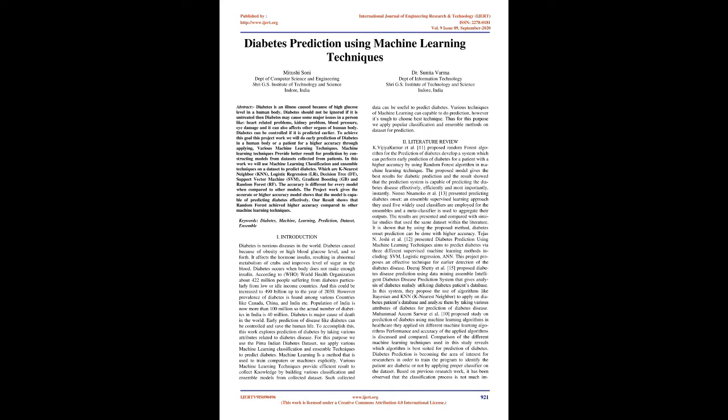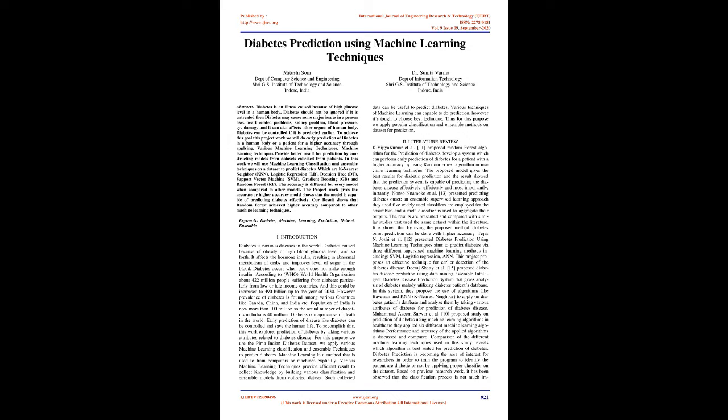Diabetes prediction using machine learning techniques. Abstract: Diabetes is an illness caused by a high glucose level in the human body. Diabetes should not be ignored. If it is untreated, then diabetes may cause major issues in a person like heart-related problems, kidney problems, blood pressure, eye damage, and it can also affect other organs of the human body.